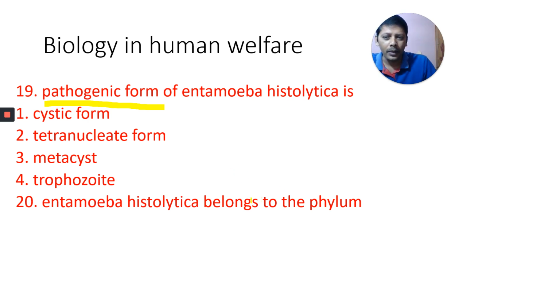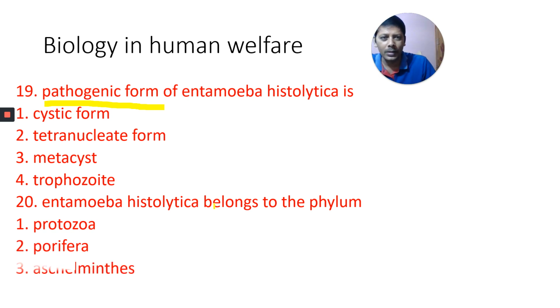Entamoeba histolytica belongs to the phylum: 1. Protozoa, 2. Porifera, 3. Aschelminthes, 4. Cnidaria. Which phylum does Entamoeba histolytica belong to? These are the test of 20 questions. Write down answers. I will tell you the key. I will send you the key, and you correct how many you got correct.